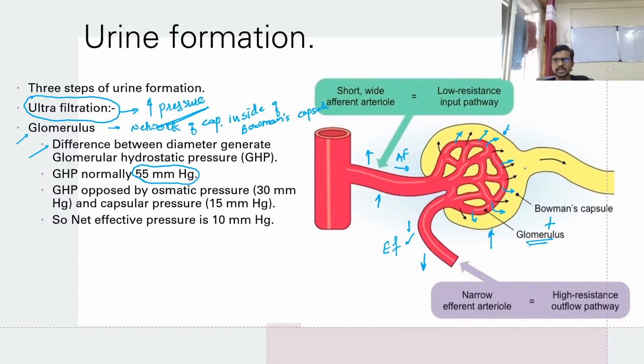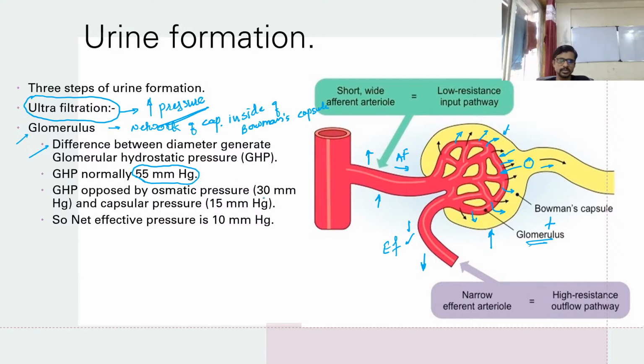Here is the opposite osmotic pressure, because there is liquid inside, so it is going to oppose the liquid which is coming inside. There is osmotic pressure also because of the balance of sodium, potassium or other salts, which again applies opposite pressure toward the capillaries and does not allow the material to enter the renal tubule.